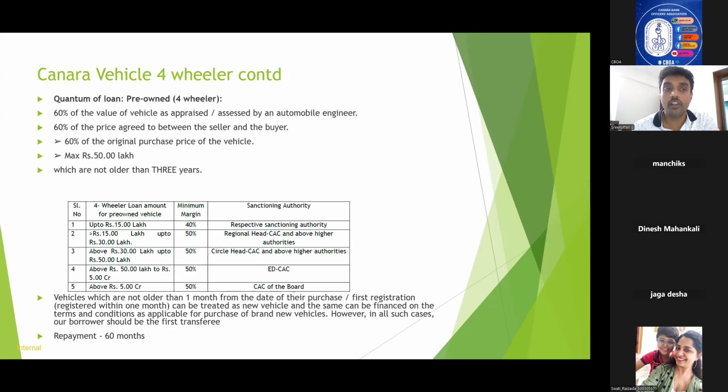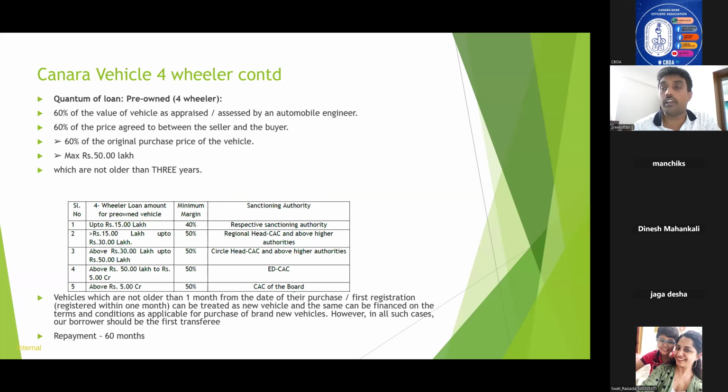That is 60% of the value of the vehicle as appraised by an automobile engineer. Please note that the valuation need not be by any panel valuer. It can be any approved automobile engineer. And 60% of the price agreed between the seller and buyer, or 60% of the original purchase price of the vehicle. Whichever is the minimum is the loan amount, with a maximum cap of 50 lakhs. This is very important. And the vehicle should not be older than 3 years.